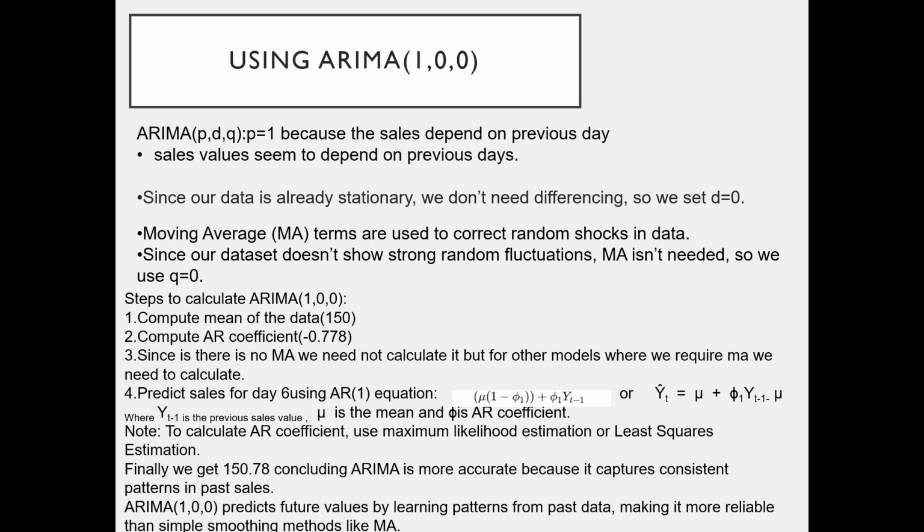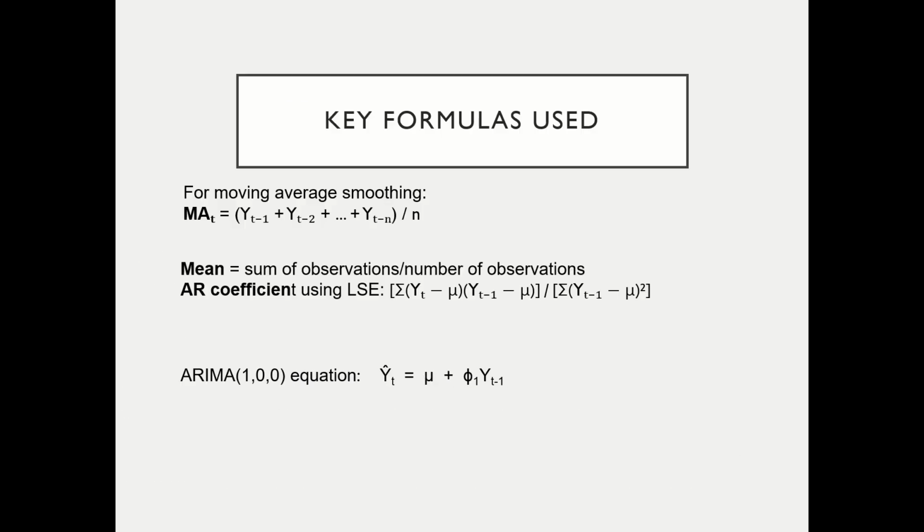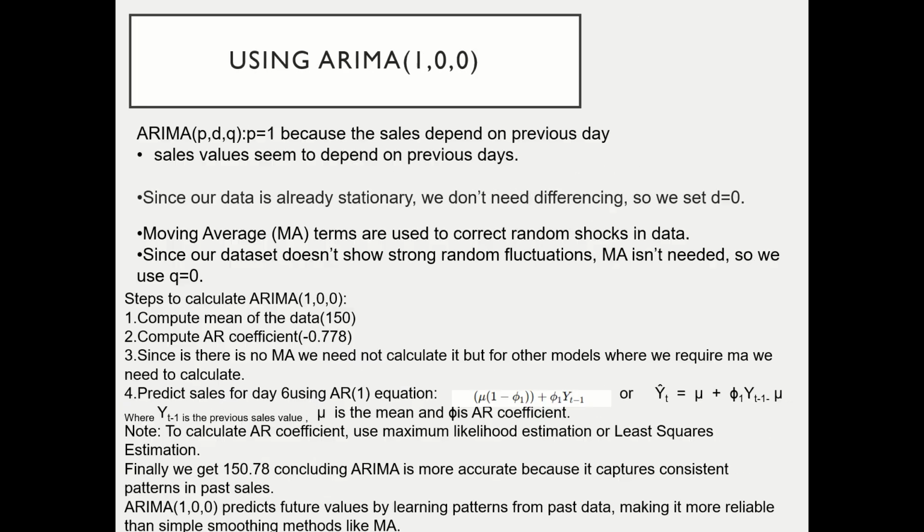We predict sales for day 6 using the AR(1) equation. The equation is a bit different from the previous one I showed, because here there must be an error term also. Since the future is unknown to us, it is expected to be 0 and we drop the error term here. Here our mean is 150, and in software the equation is C plus phi times Yt-1. Mu is the mean and phi is the AR coefficient. Yt-1 is the previous value.